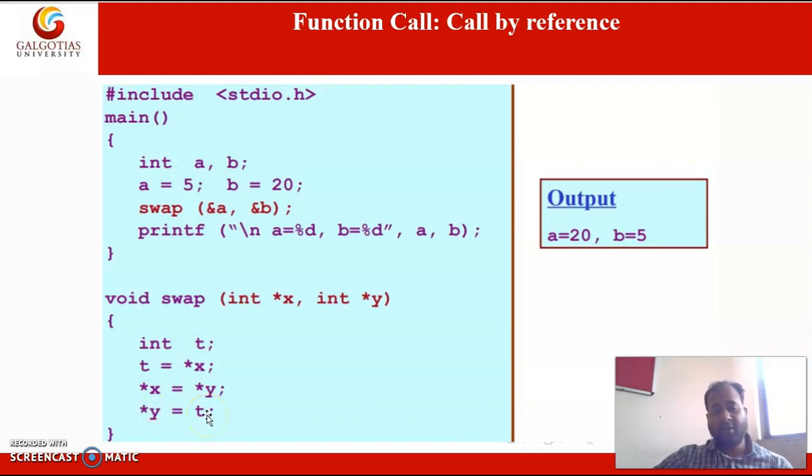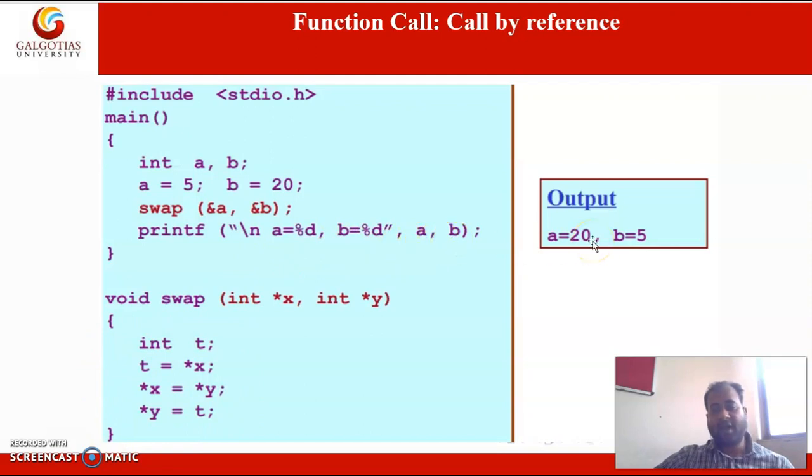Then in the next instruction we are assigning t to star y. In this way the exchange has been done, and we are printing the values of a and b.